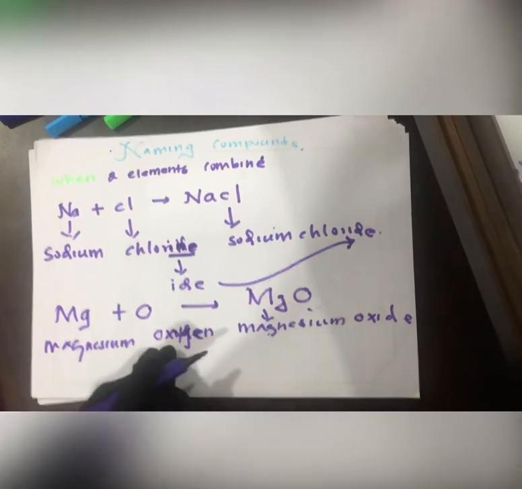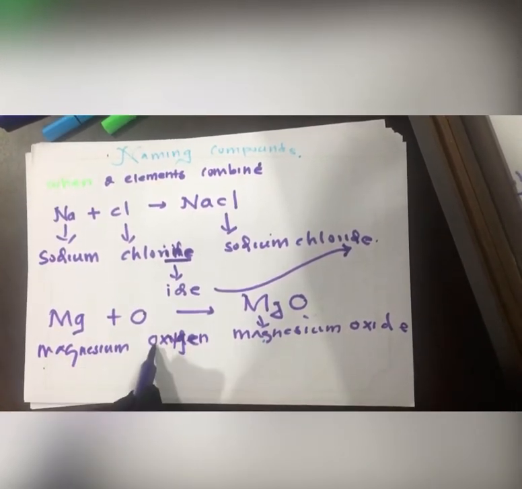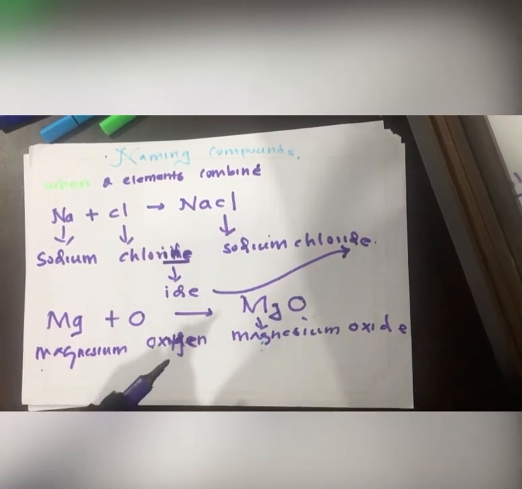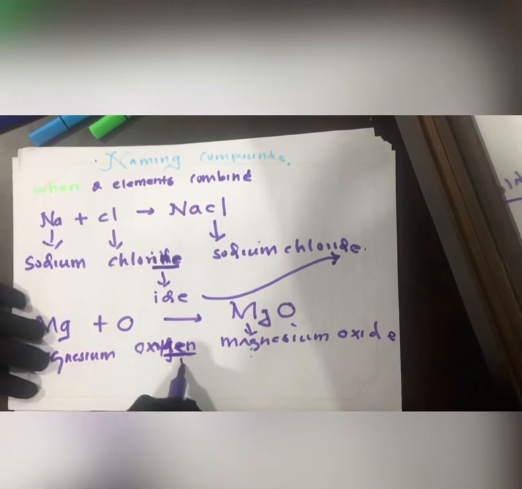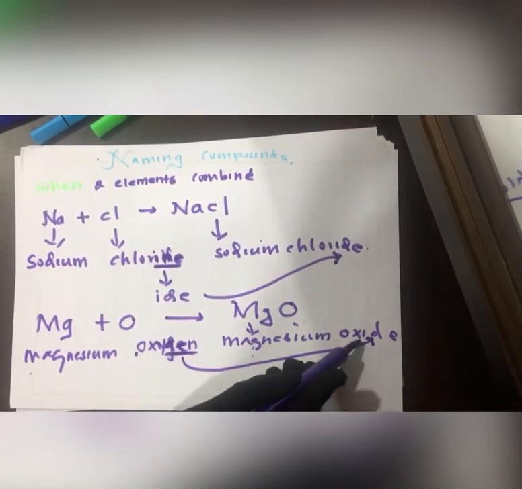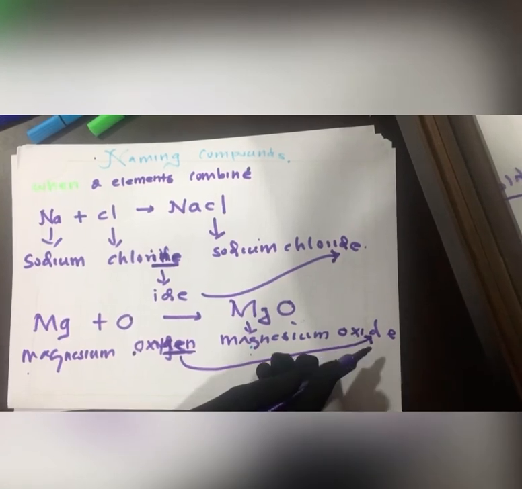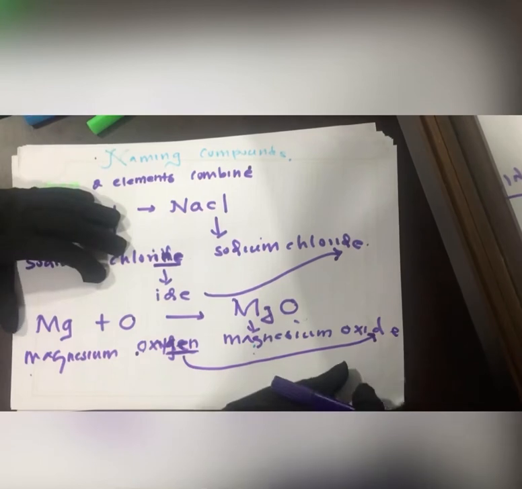The magnesium plus oxygen form magnesium oxide. That is, this oxygen becomes "ide." Always the oxygen becomes oxide. So in just that simple way, we can say it like this.